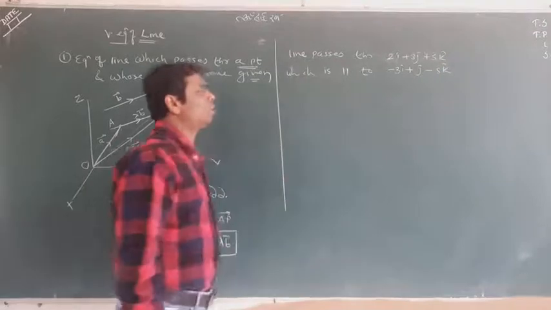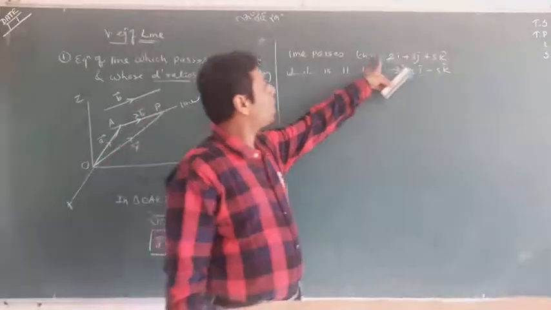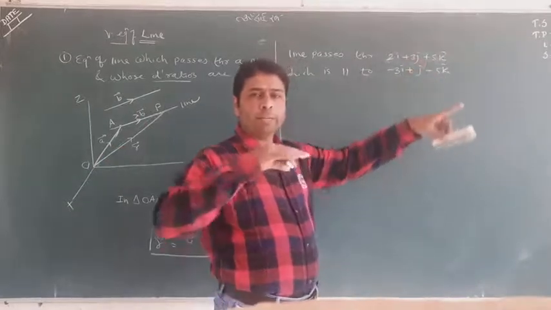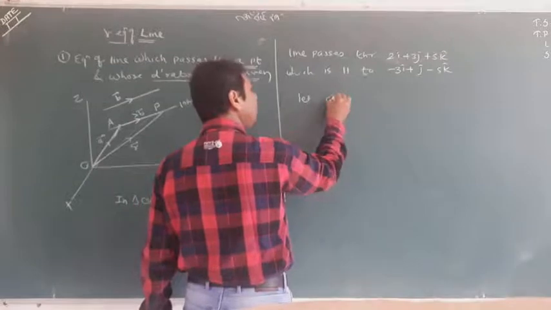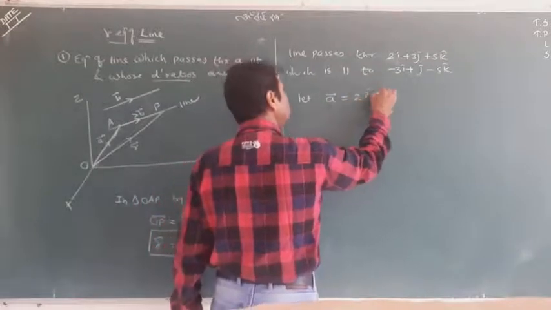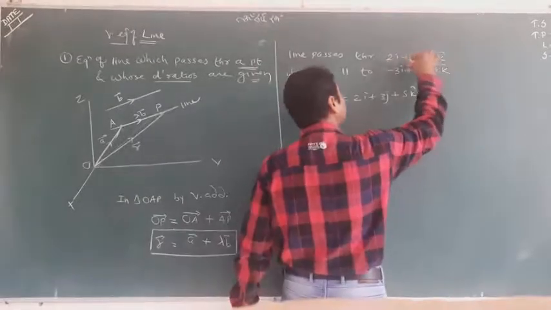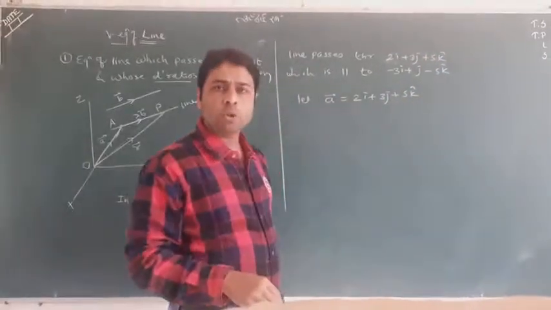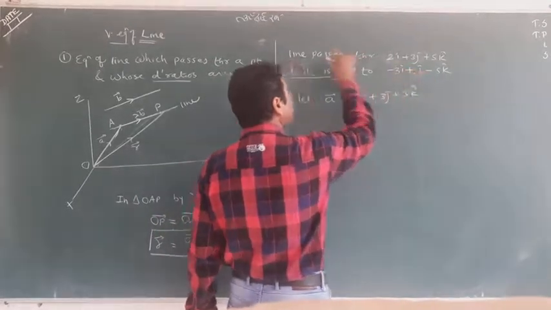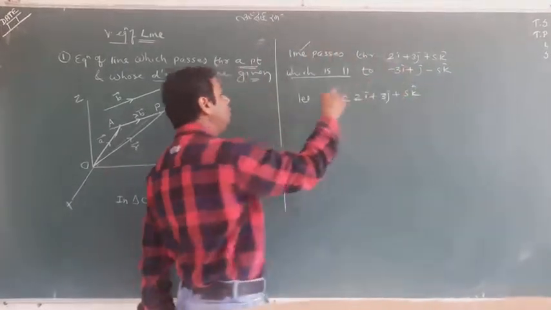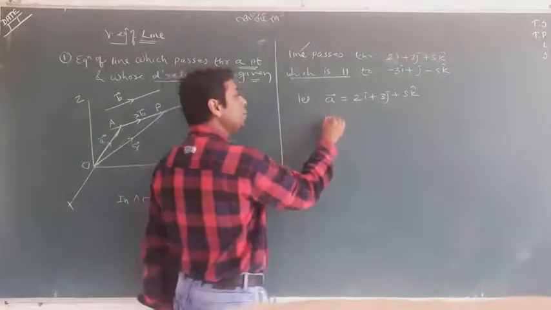Now try to read this question. Find the equation of line which passes through this one. The line is passing from this particular point, so it is called a. And your line is parallel to this one, so definitely this is called b.